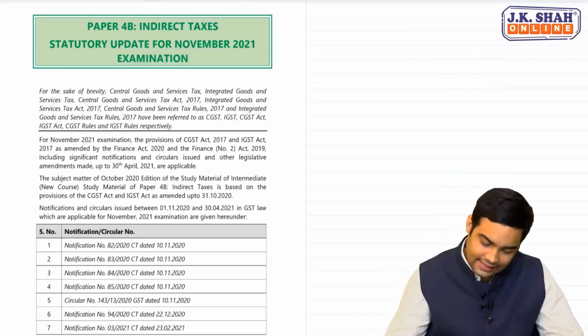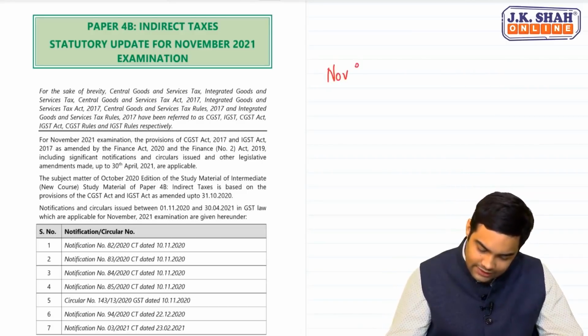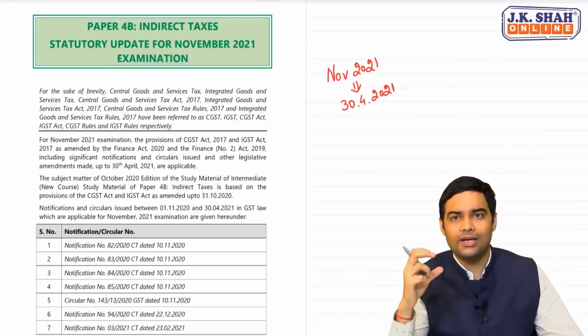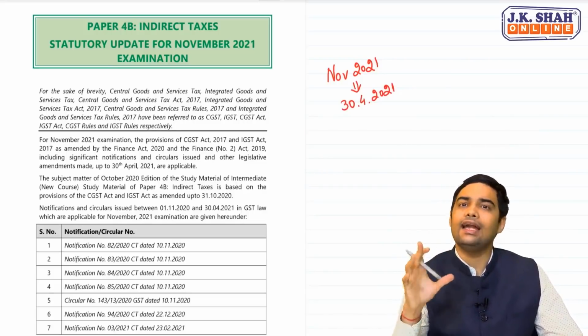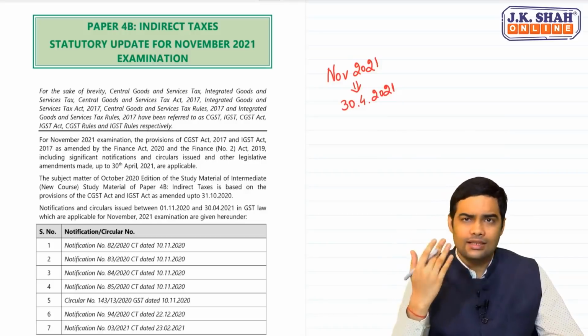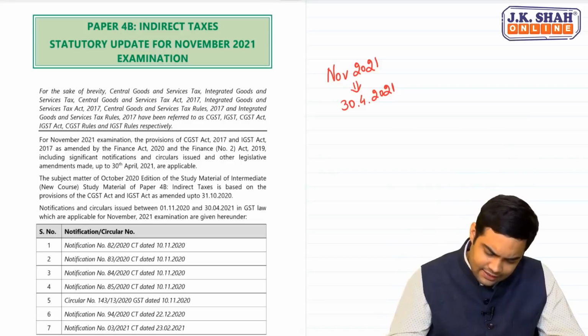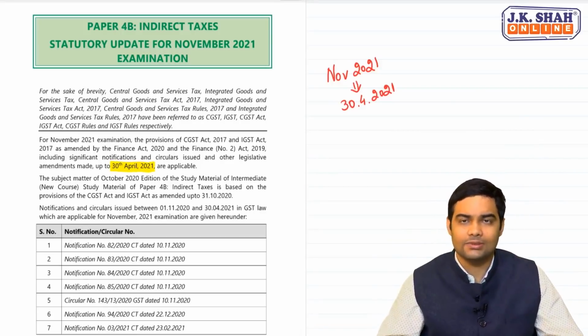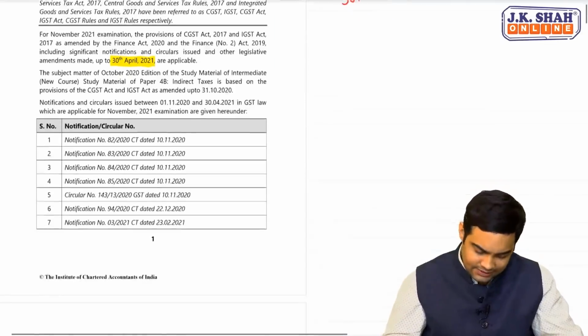As you all know, the cutoff date for November 2021 exams is 30th April 2021. Now, we will be going through the statutory update book which is released by ICAI, and I will give you an overview and how to approach this statutory update booklet. The first thing mentioned here is that amendments up to 30th April 2021 would be applicable for your exams. Let's now go straight to the amendments which have been prescribed.